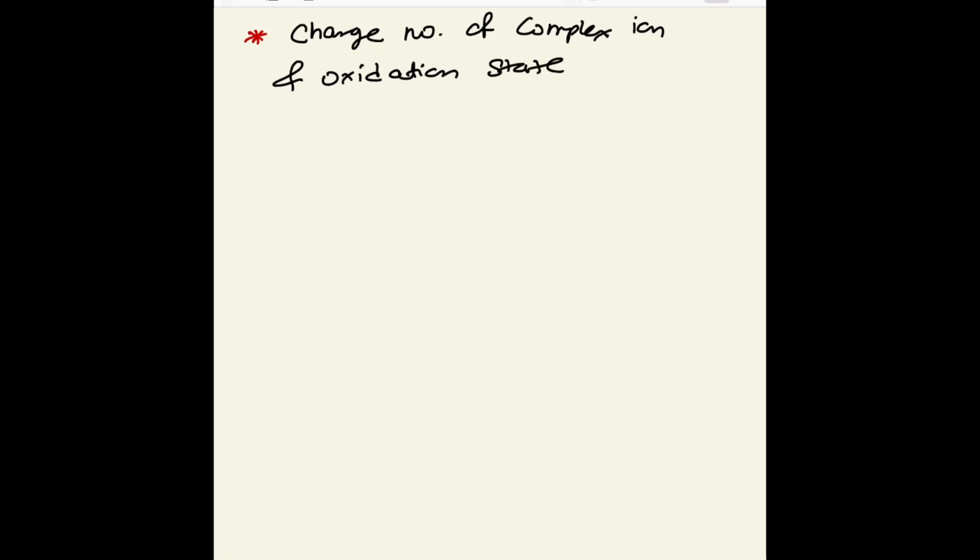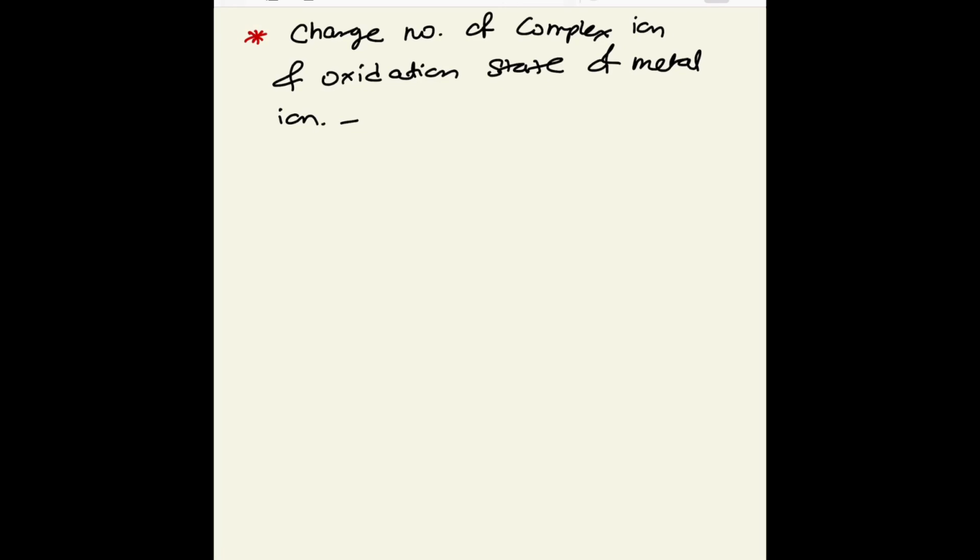How to find the charge number of the complex ion and the oxidation state of the metal ion.